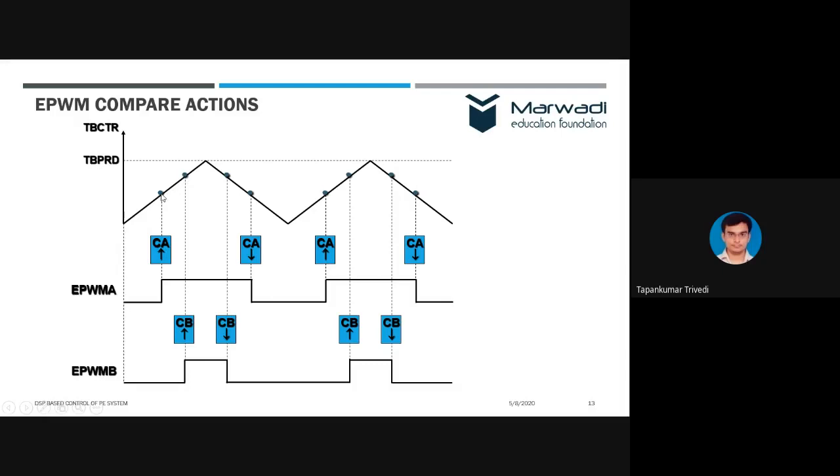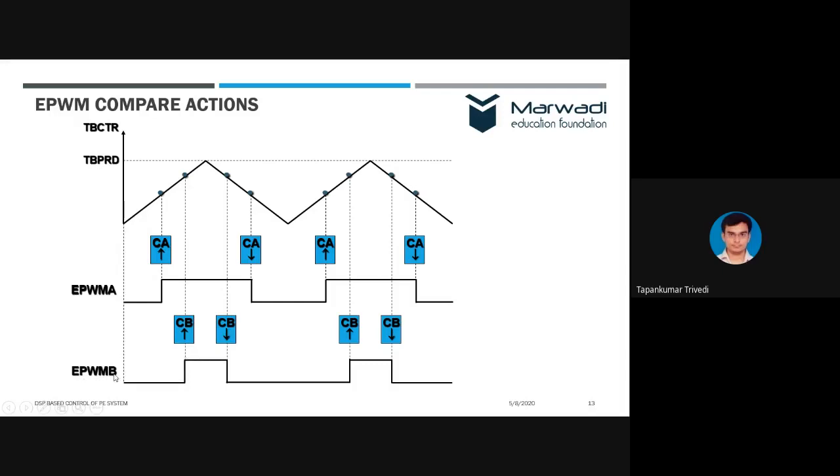For an up-down counter, one value is encountered twice in one cycle, once during the up count and once during the down count. So we can configure the EPWM action qualifier such that whenever there is a comparison, that means the value of compare register A is equal to the timer, then on compare A up, it should go from 0 to 1. Next time the timer and compare values are the same, it will go from high to low.